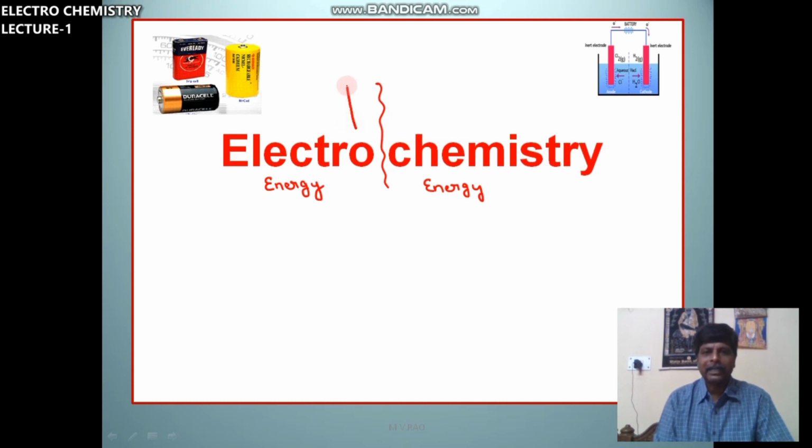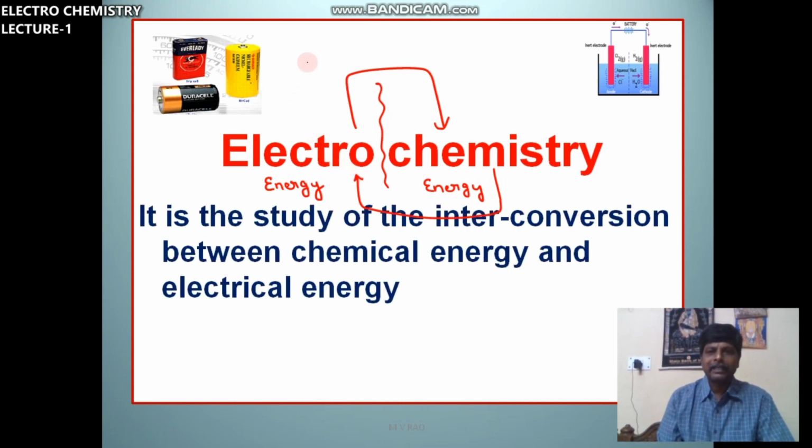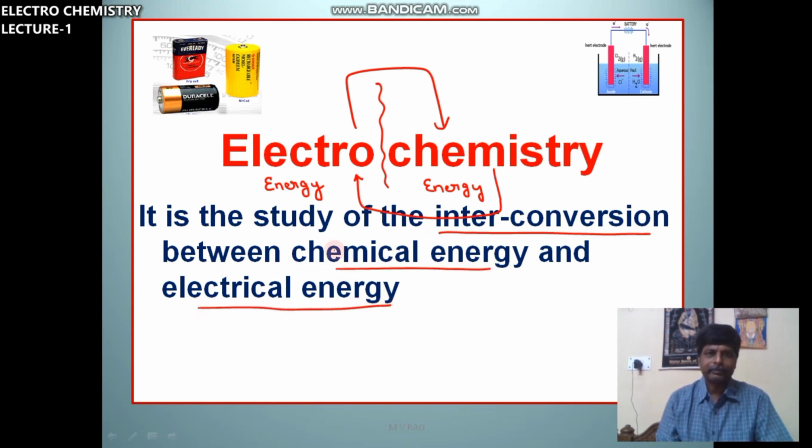How this electrical energy is converted into chemical energy, and how chemical energy is converted into electrical energy. So it is a branch of physical chemistry which deals with the interconversion between chemical energy and electrical energy.